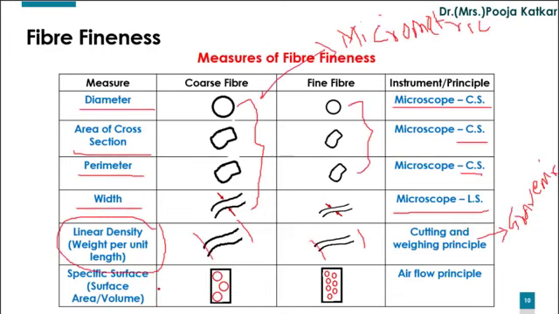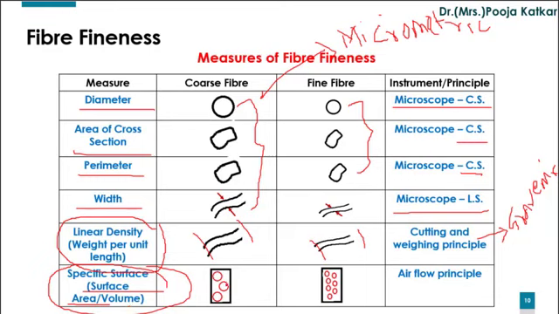The next measure we have is specific surface. This measure gives us result very quickly and is suitable mainly for fibers having variations such as cotton and wool. It is suitable for industry people, and the specific surface mainly takes care of the surface area available per unit volume.